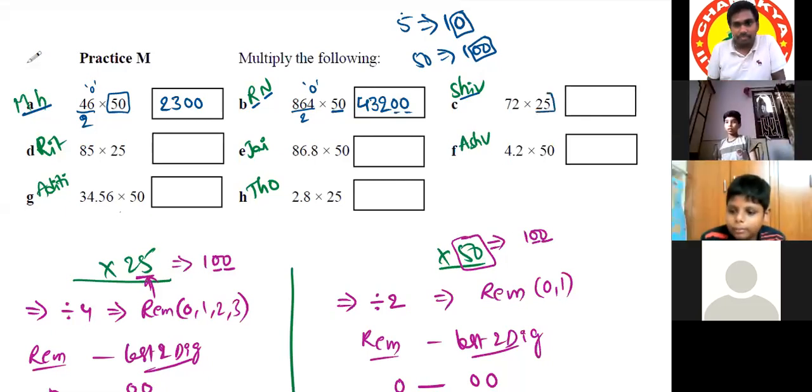Tell me. First, we should divide by 2. No, 25. It is multiplication by 25. Previous is multiplication by 50.